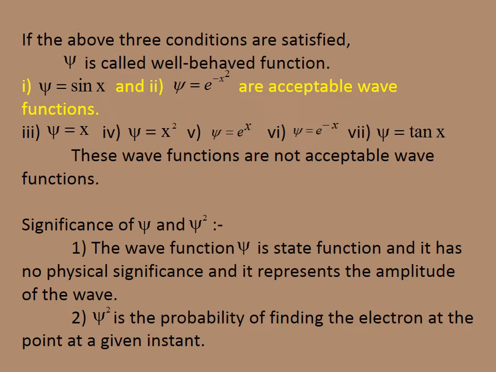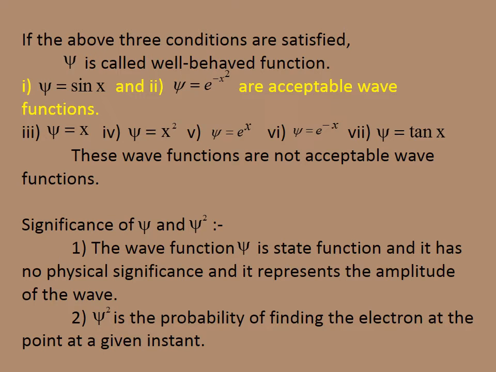These wave functions are not acceptable. Only two functions are acceptable: psi equal to sin x and psi equal to e power of minus x square.